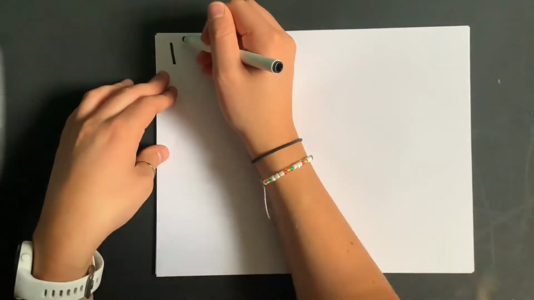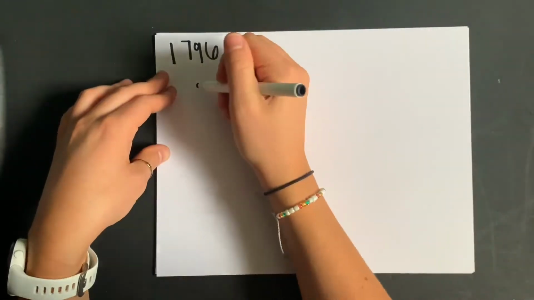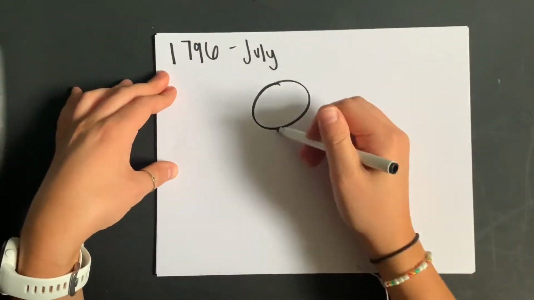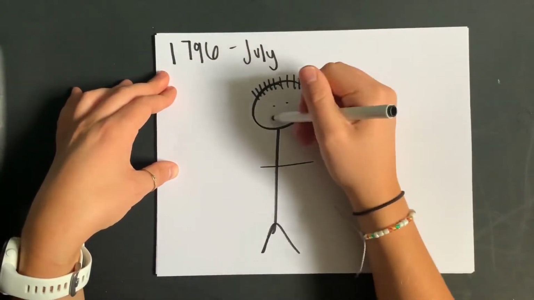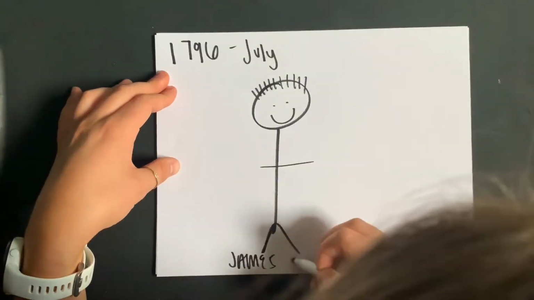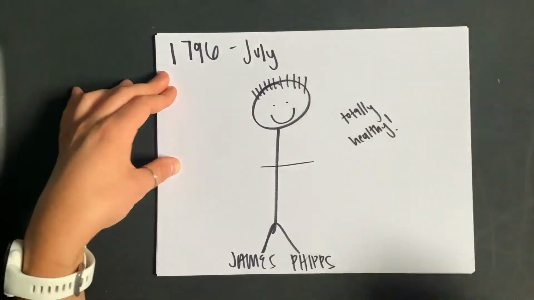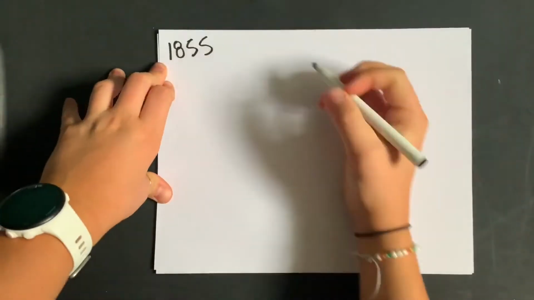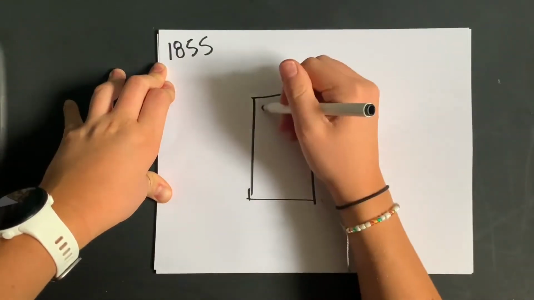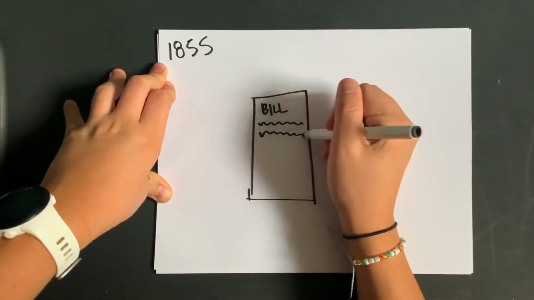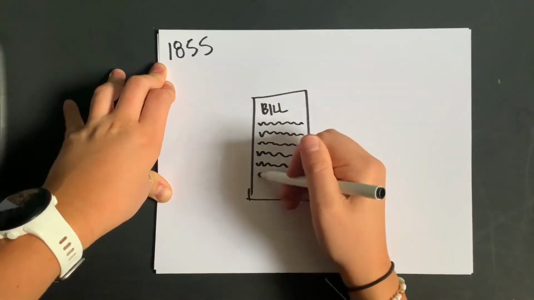In July of that same year, Jenner gave Phipps a fresh cowpox sore to challenge the previously given protection. Following this test of Phipps' immunity, Phipps stayed completely healthy. This proved that Jenner's theory of smaller controlled exposures to infectious agents could prevent diseases. Later in 1855, Massachusetts was the first state that passed a law mandating vaccinations for school children.